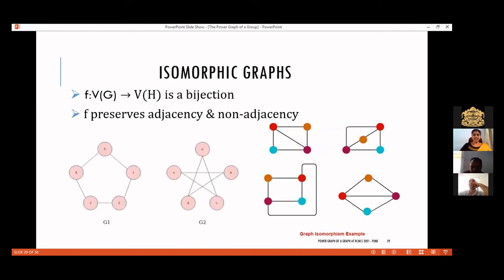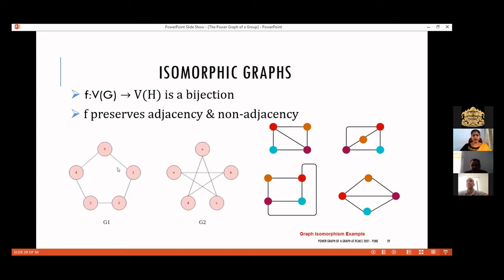Now, as I said earlier, we need the concept of isomorphic graphs. And we have isomorphic groups also, right? Two graphs are said to be isomorphic if I can define a bijection from the vertex set of G to the vertex set of H such that this function preserves both adjacency and non-adjacency. Both are preserved. There are cases where adjacency is preserved but non-adjacency is not. Then we can't say that these two graphs are isomorphic. Isomorphism comes into the picture only if both adjacency and non-adjacency are preserved.